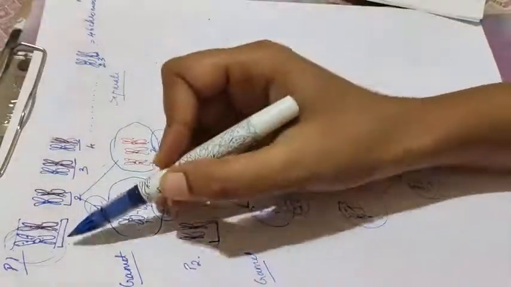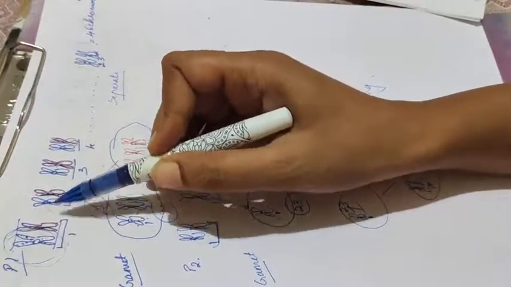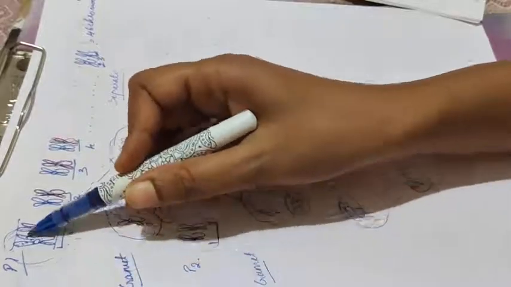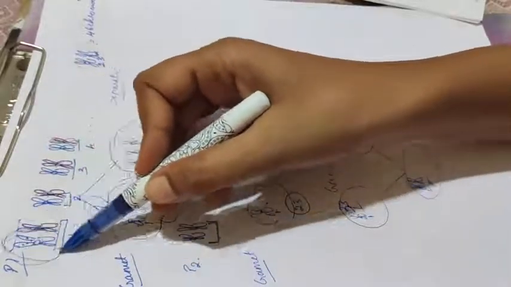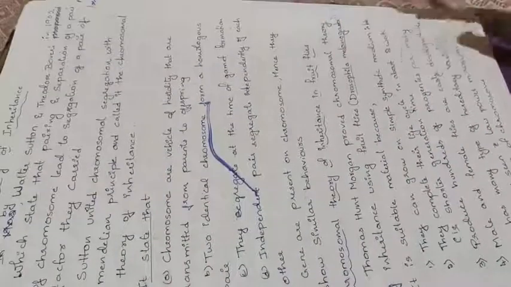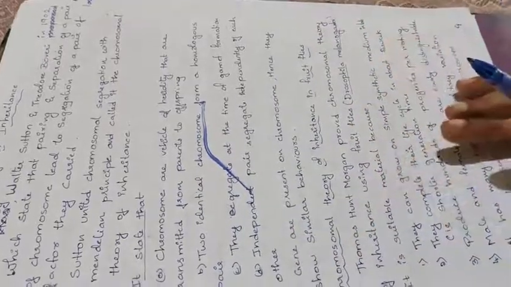See here, this pair is not dependent on this. Individually they get separated. If this is going, this is taking all the genes which are present on this. The independent pairs are getting separated independently of each other.